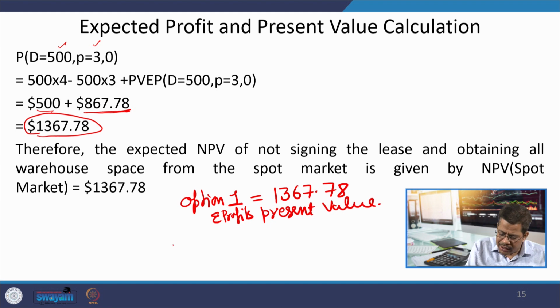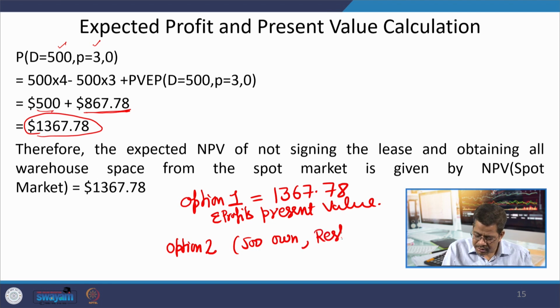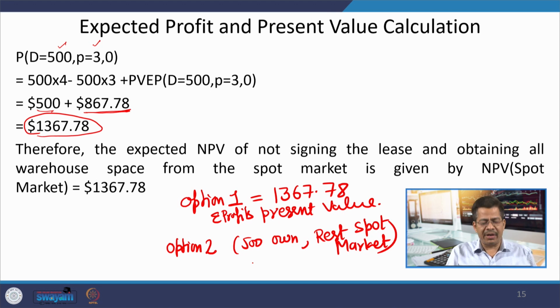Now, another option which we have considered in this problem, option 2, is where 500 is your own and the rest from the spot market. Now, let us say for building this 500 on your own, there is a cost of, let us say, $1000.